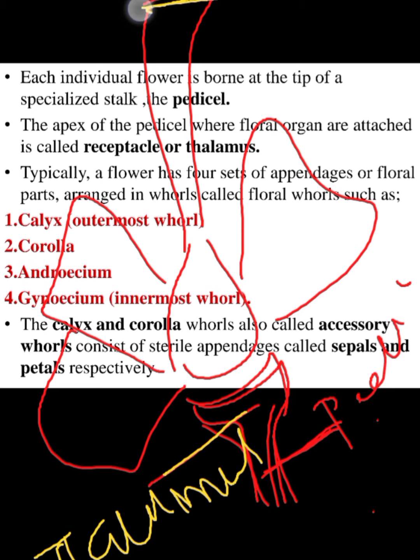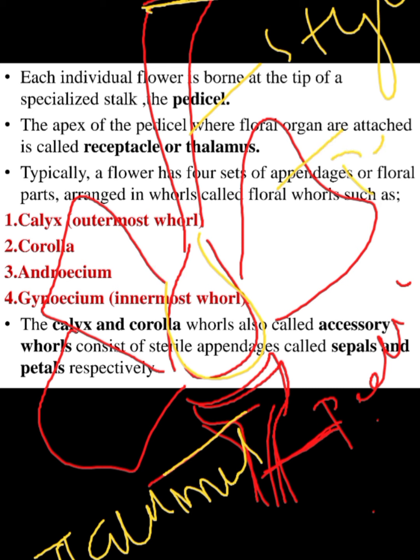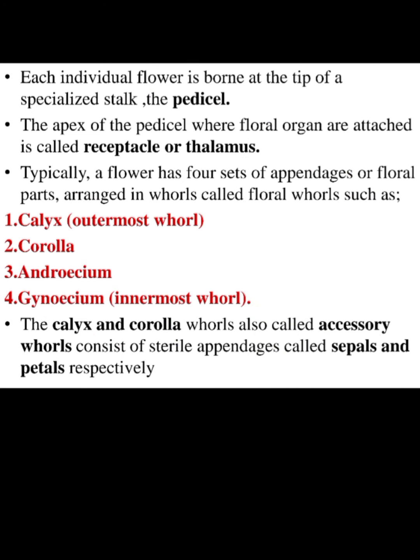This part is stigma, this one is style, and this is the ovary. These are called petals. Here, short leaf-like structures are present. These are called sepals. This is shown as thalamus, and this stalk-like structure is called pedicel. So this is a floral structure.